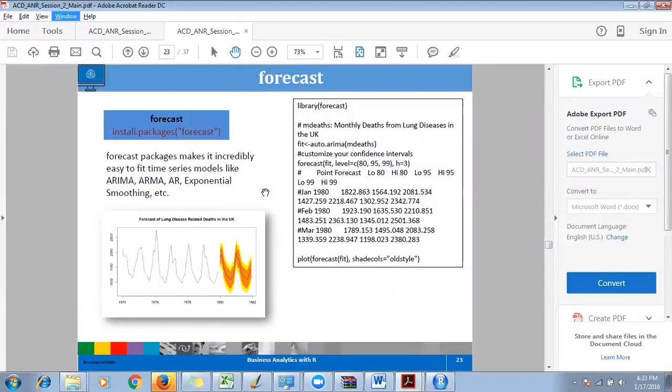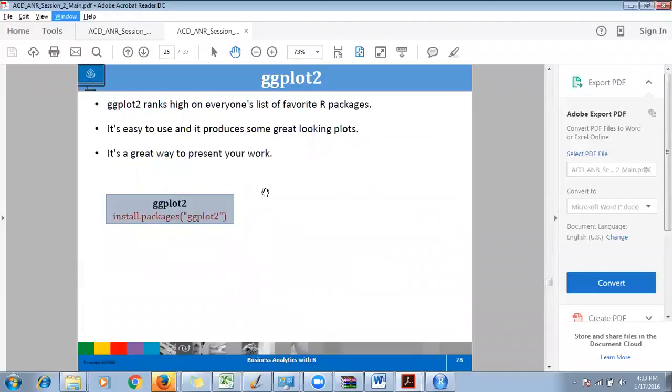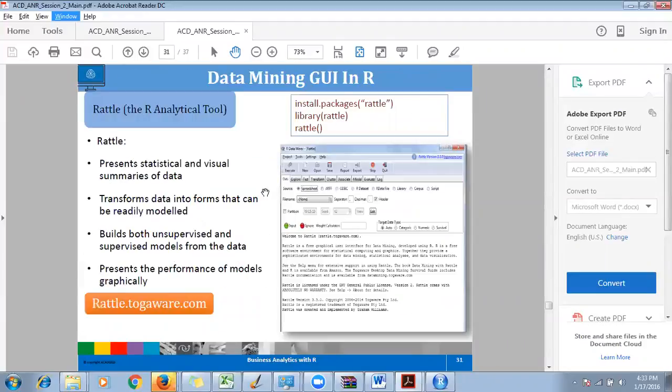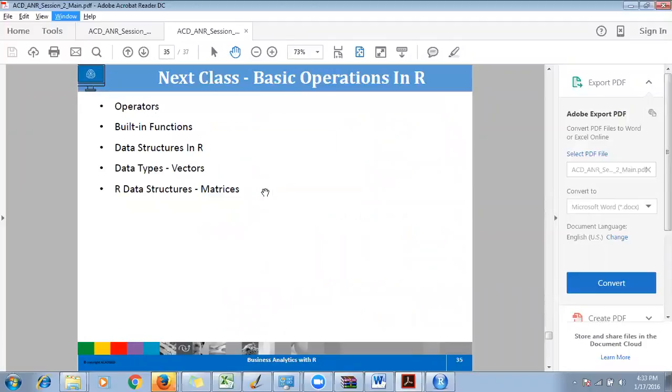I'm going to introduce all this when things look very easy for you. We will cover all this when we start learning R. Some 12 to 13 slides I'm not covering because I don't feel it's the right time to introduce those things to you.